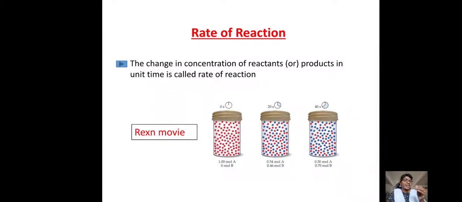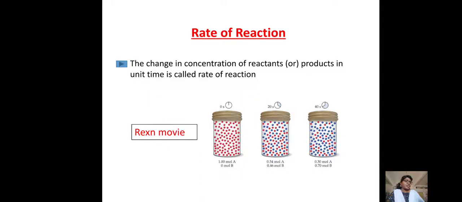If we take the rate of this reaction, that is the change in concentration of the reactants or products with respect to time, or we can say the change in concentration of the reactants or products with the change in time, it is known as the rate of reaction. You can see the slide: change in concentration of the reactants or products in unit time is called the rate of reaction. And the rate of reaction can be expressed in terms of the reactants or in terms of the products.